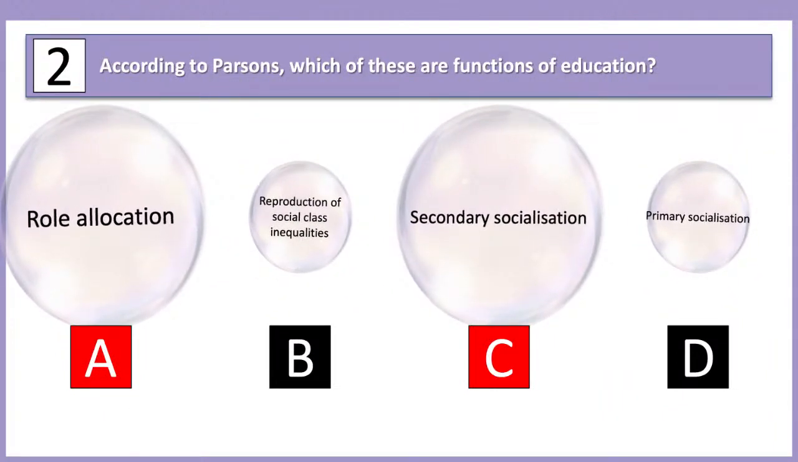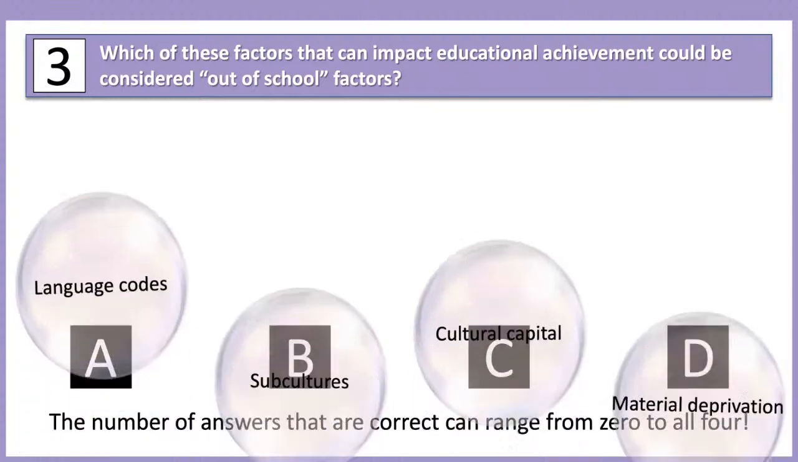Yeah, so Parsons thinks that education is useful for role allocation, for sifting and sorting people into their roles in future society, and also secondary socialization, that kind of bridge between home and society. Few people went for primary socialization, which obviously Parsons thinks the family performs that function rather than education. And then reproduction of social class inequalities would be a Marxist perspective. Okay, very good. Let's have a look at another one.